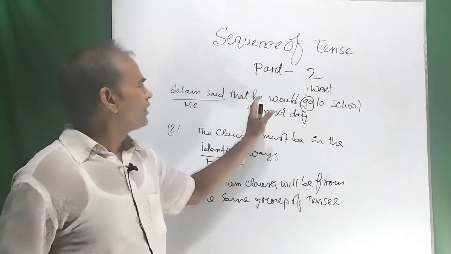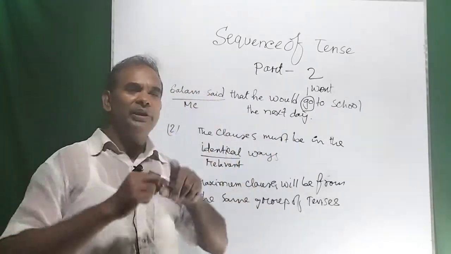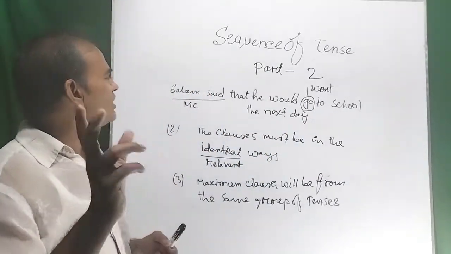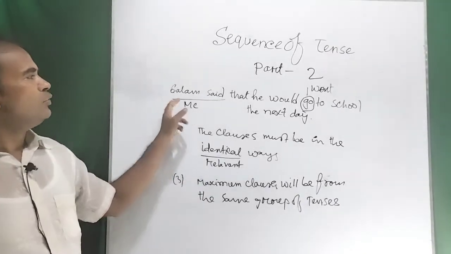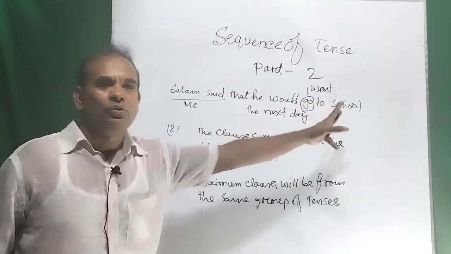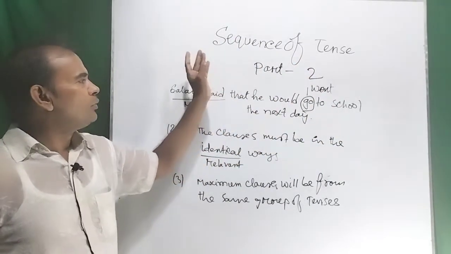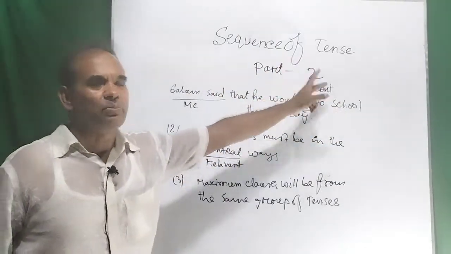So according to the condition that he would go to school the next day, it is really appropriate, and you can be confirmed that according to the rules of sequence of tense, you can write conditional in that clause or subordinate clause. You can write here past indefinite tense. You can also write here past perfect tense.